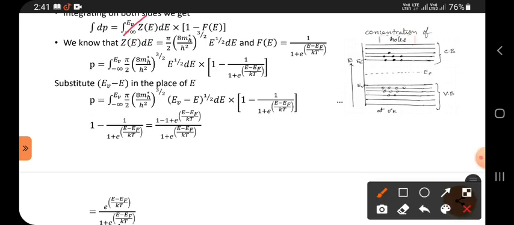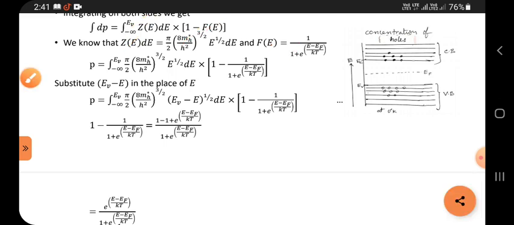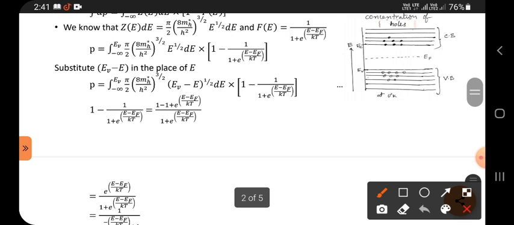We already know the density of states formula and f of E, and we substitute these two in the above equation. Then we get this. Now, in the place of E, we replace it by EV minus E, because I just said EV is the topmost energy. So we write topmost energy minus E, that is EV minus E, substituted here, copied like this only.